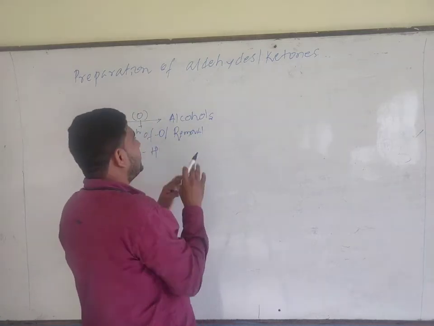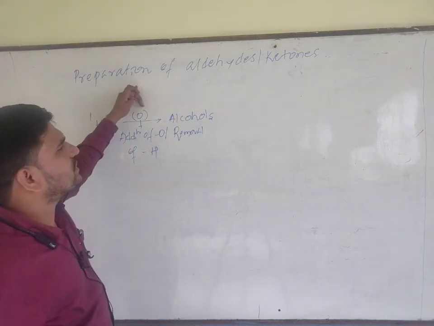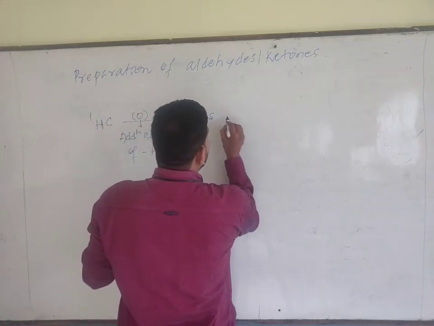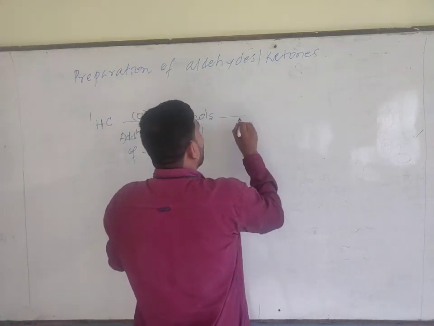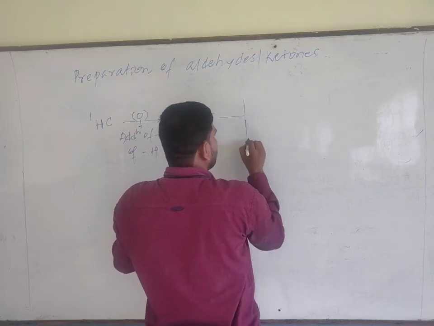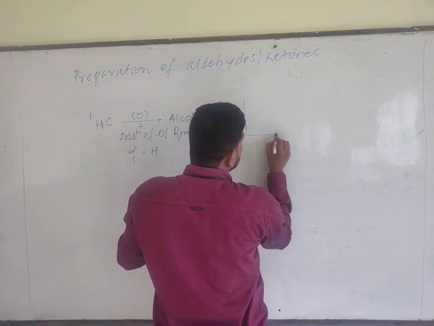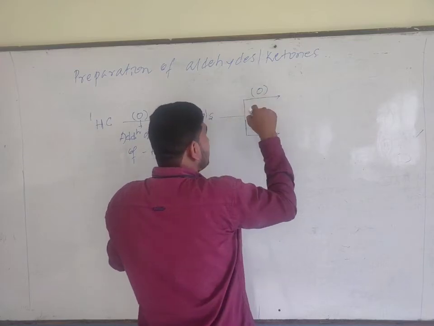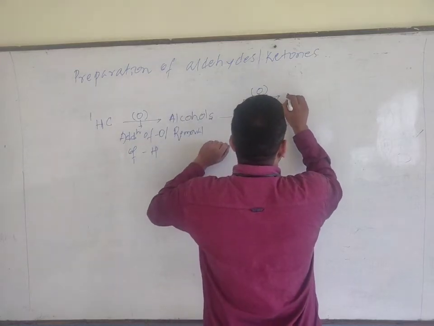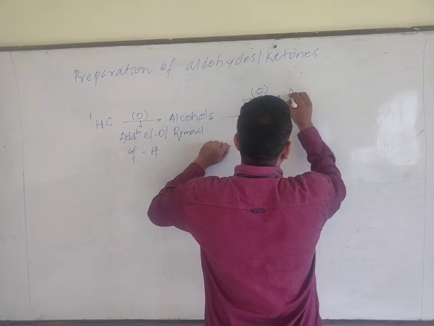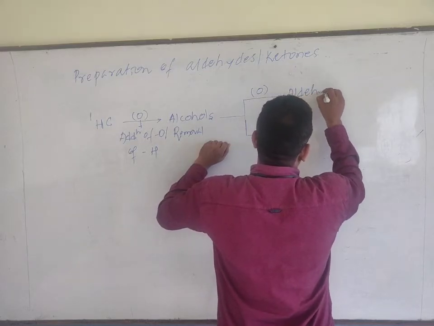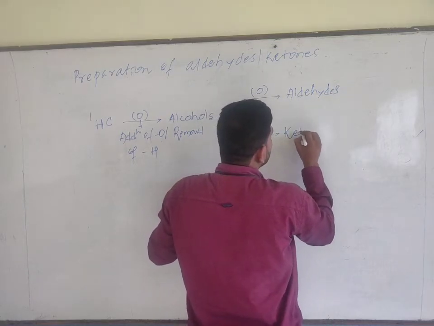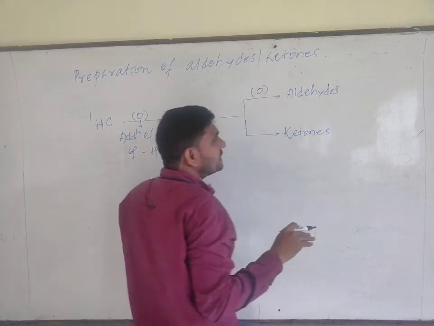Specifically, when hydrocarbons undergo oxidation, they produce alcohols, and when these alcohols are further oxidized, they produce aldehydes as well as ketones.